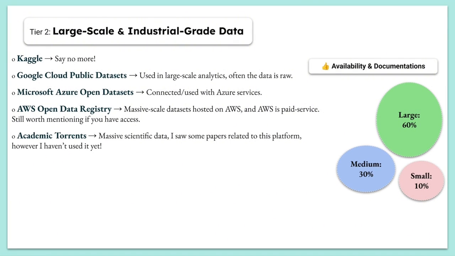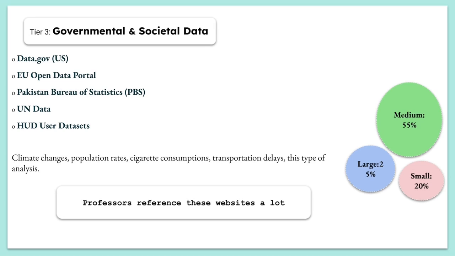Moving on to Tier 2, these websites focus on larger scale and industrial grade data. So Kaggle, say no more, we always go to it, and it has fascinating competitions. It's monthly, just to practice different machine learning algorithms. Feel free to check this out.